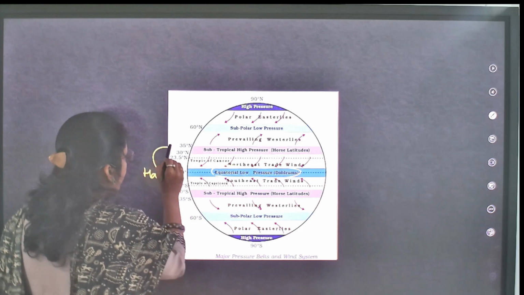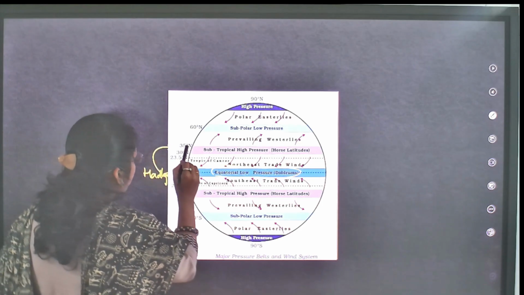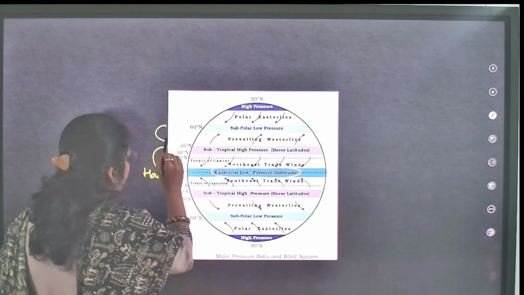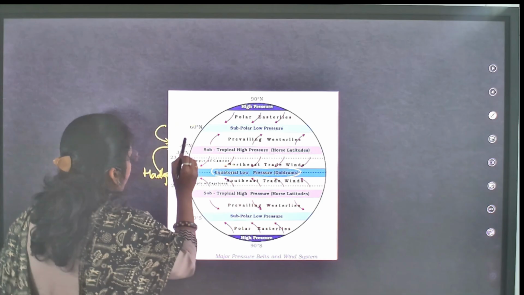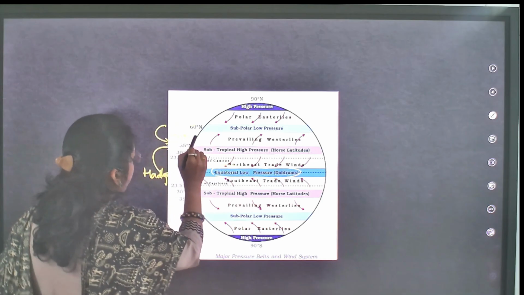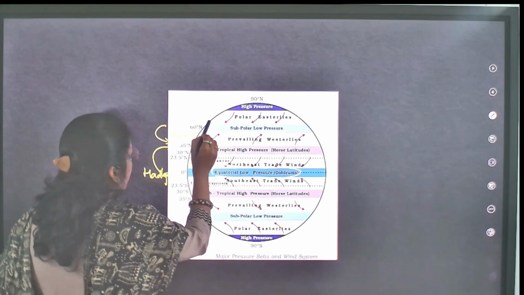And from here you will see the Ferrel cell, and from here you will see the polar cell.